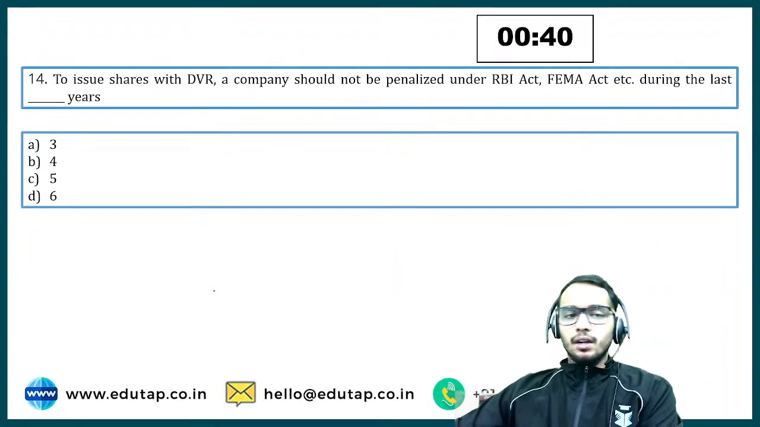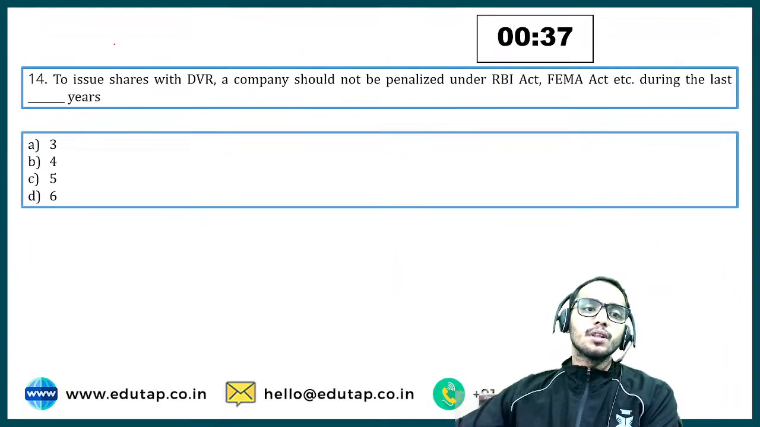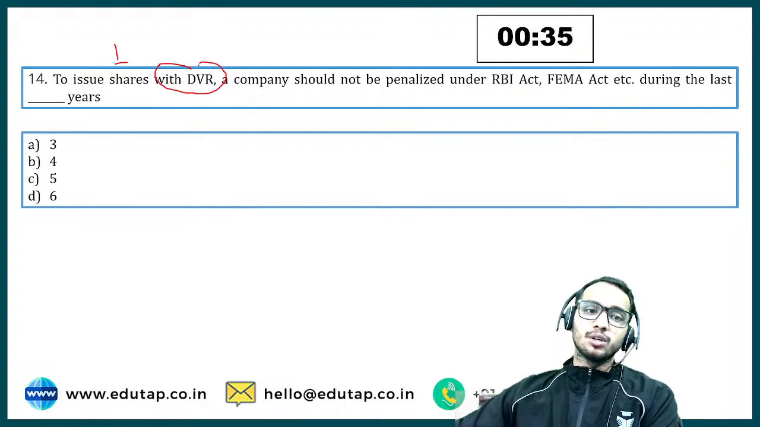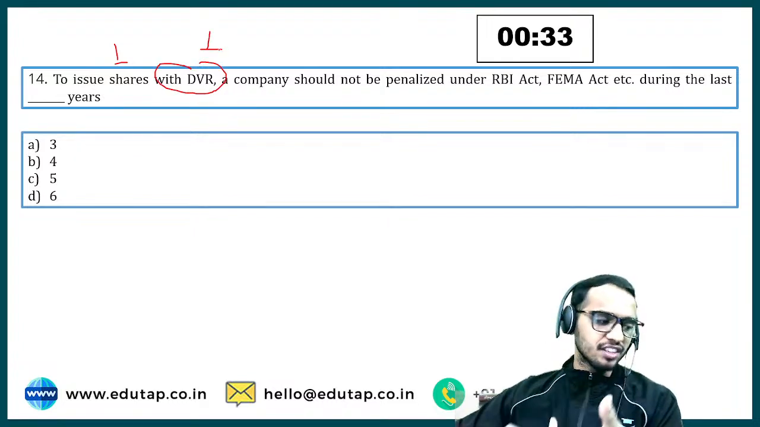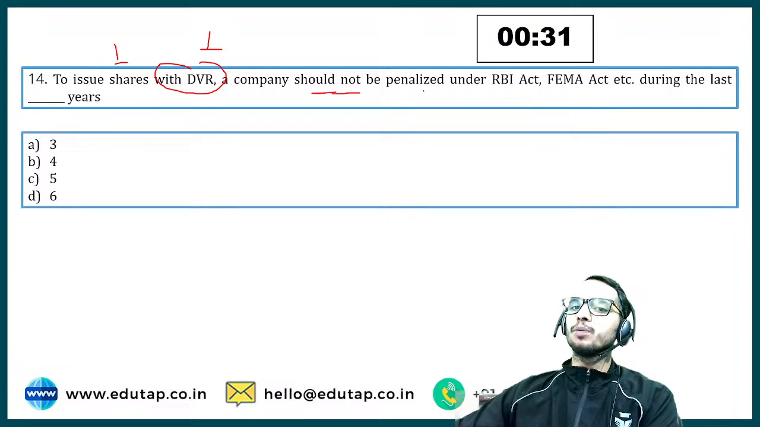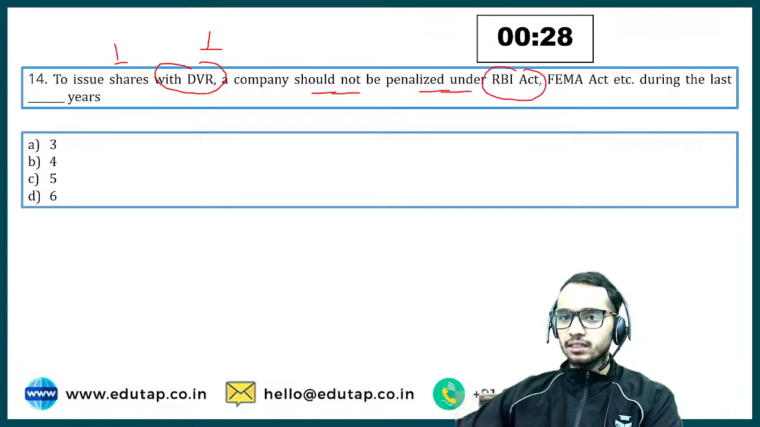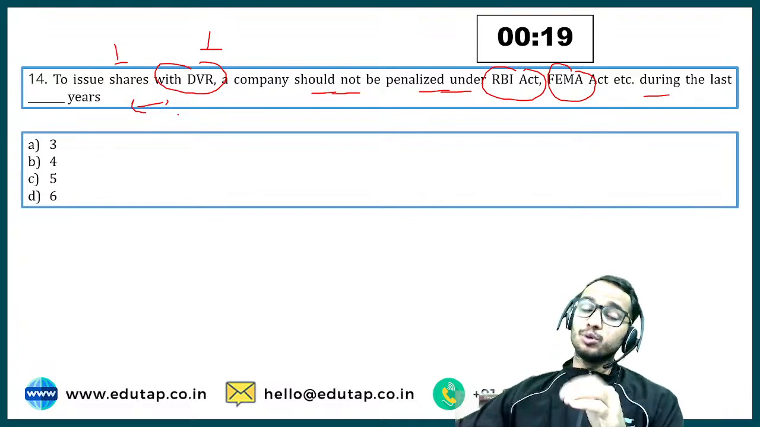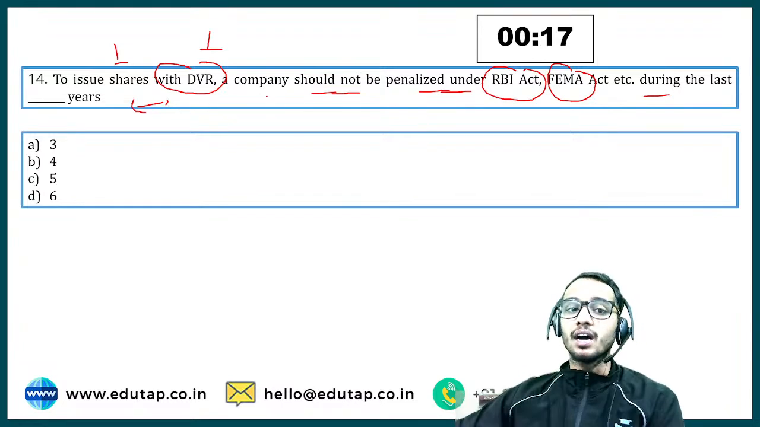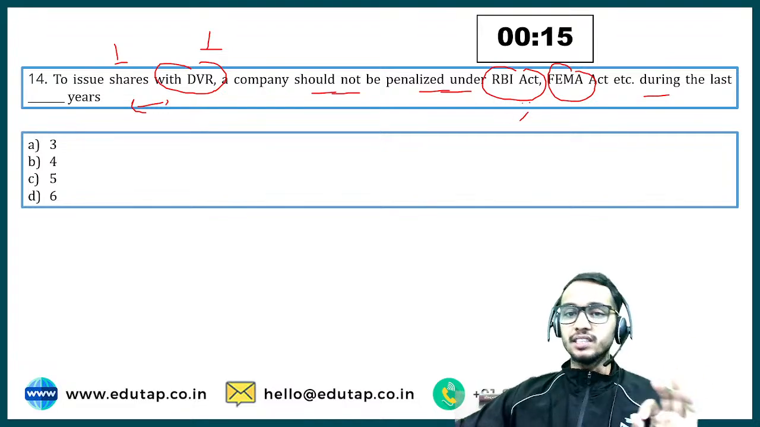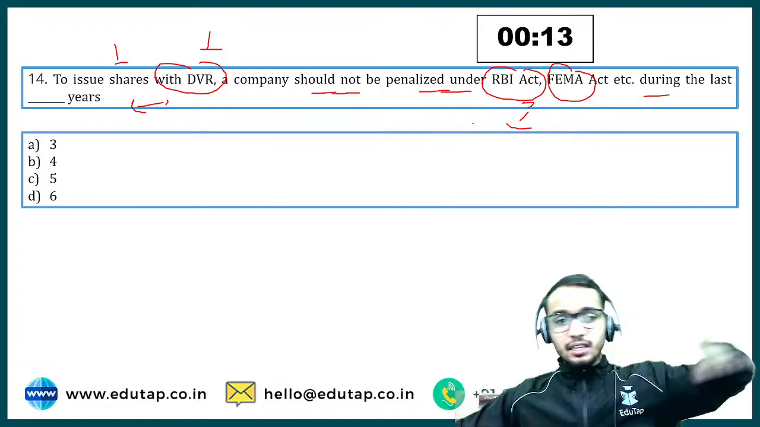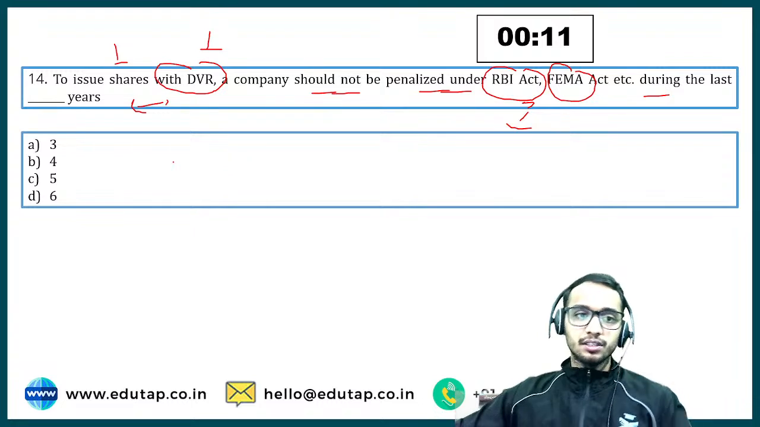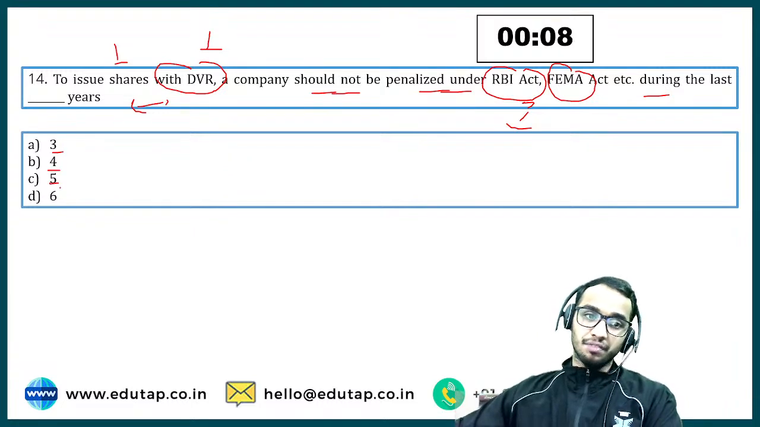Question number 14, again the question of DVR. To issue shares with differential voting rights, a company should not be penalized under the RBI Act, FEMA Act, Foreign Exchange Management Act, etc. during the last dash years. A very easy question. So you are only allowed to issue DVRs when you are not penalized under all these Acts. For previous how many years? 3, 4, 5 or 6.